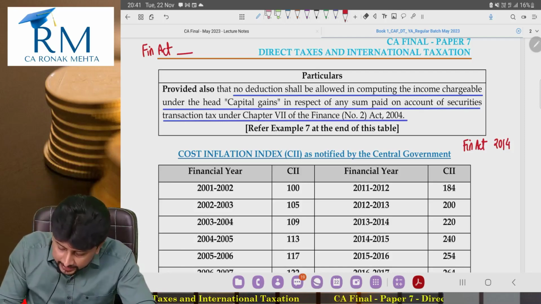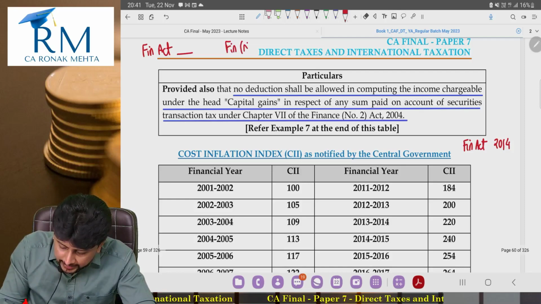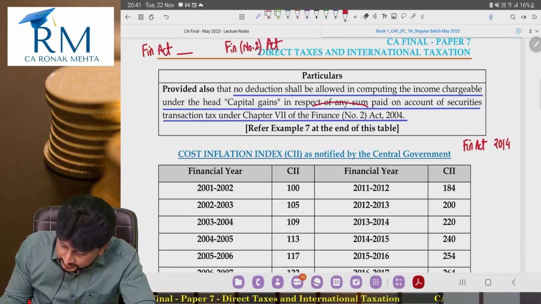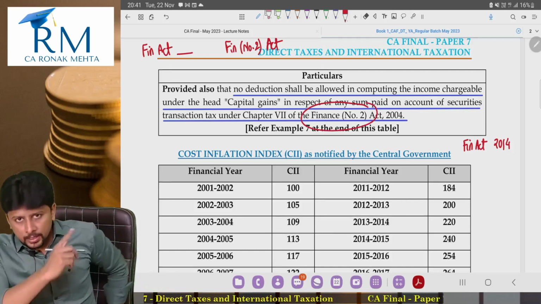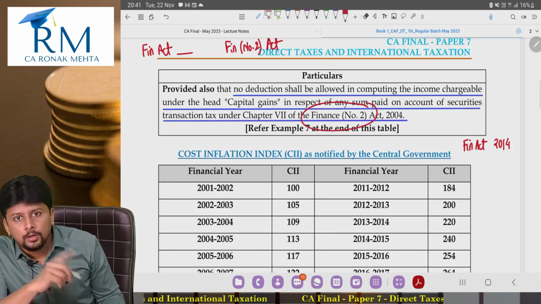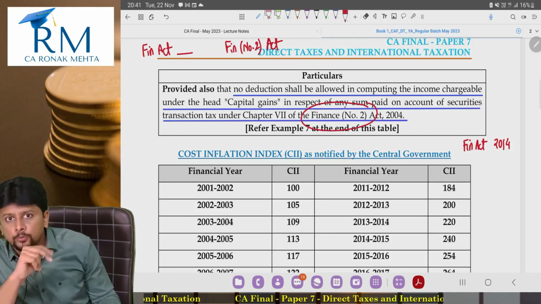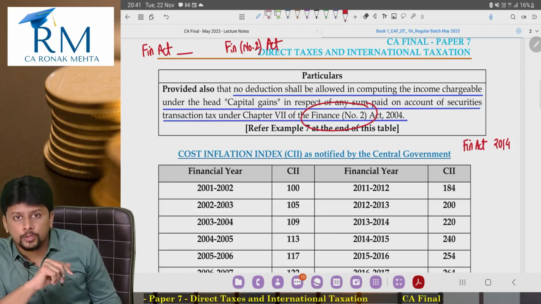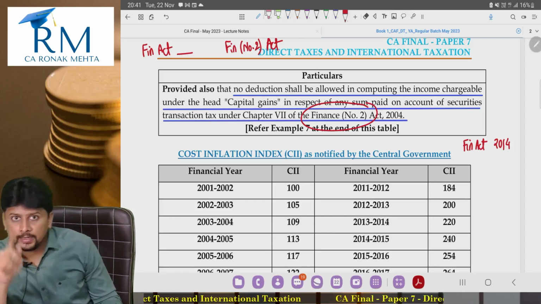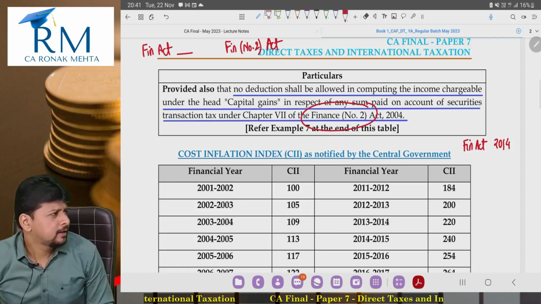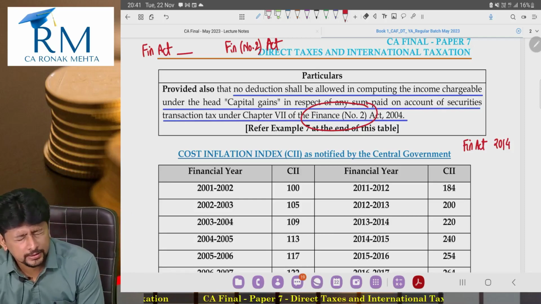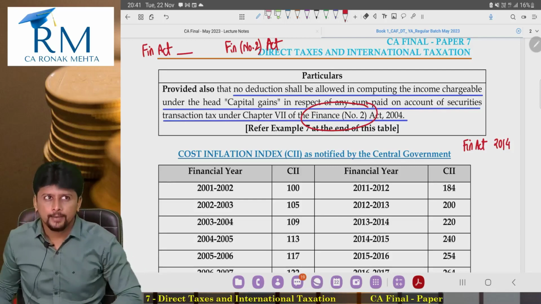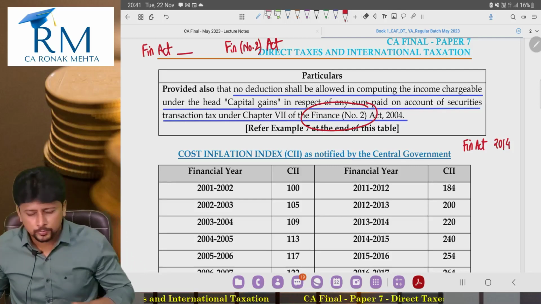So the second budget is called the Finance Number 2 Act. If you Google this, you will find out in 2014 you had two budgets. Finance Act 2014, Finance Number 2 Act 2014. The second budget, the number 2 one, that was presented by, who was the finance minister at that point of time? I think Mr. Arun Jaitley. Finance Number 2 Act 2014. Yeah, if I remember correctly, it was probably Mr. Arun Jaitley.